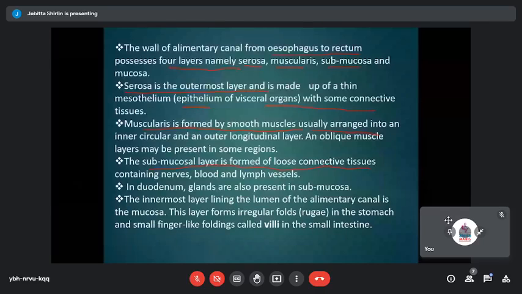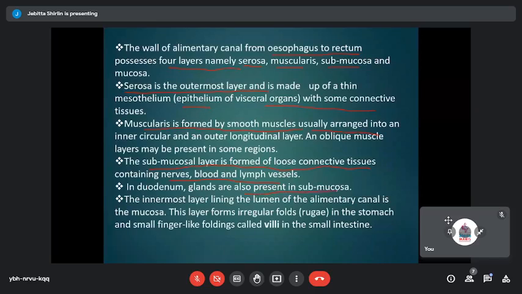So this layer, the submucosal layer, is not just a layer without any function. It is also made up of loose connective tissues, and there are nerves supplying blood, nerves that supply the neurons. Then there are blood vessels as well as lymphatic vessels. And when you look at the duodenum, glands are also present in the submucosa. So especially in the duodenal region of our small intestine, there are certain glands that are seen in the lining in the submucosal region.